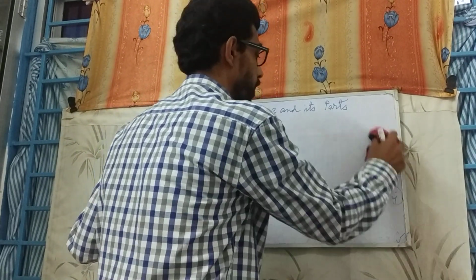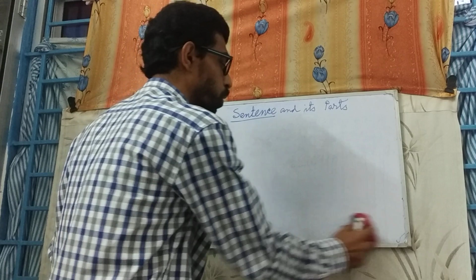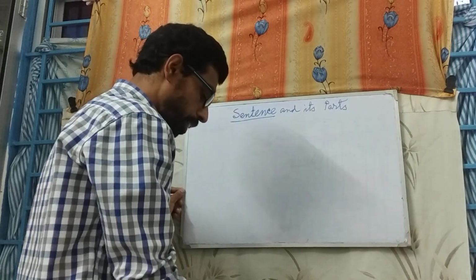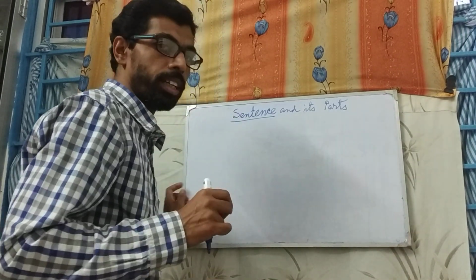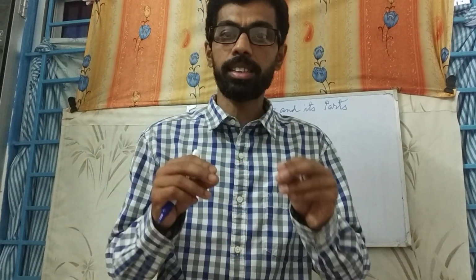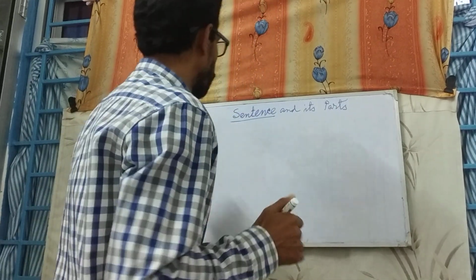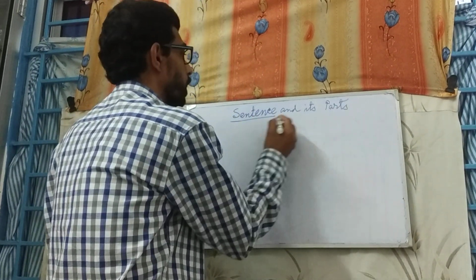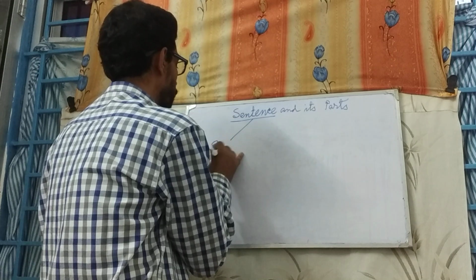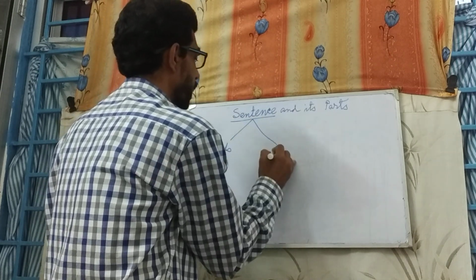We have seen that a sentence is a group of words with a definite meaning, with a complete meaning. A group of words cannot make a sentence unless it has a definite and a complete sense. So sentence, subject and predicate.